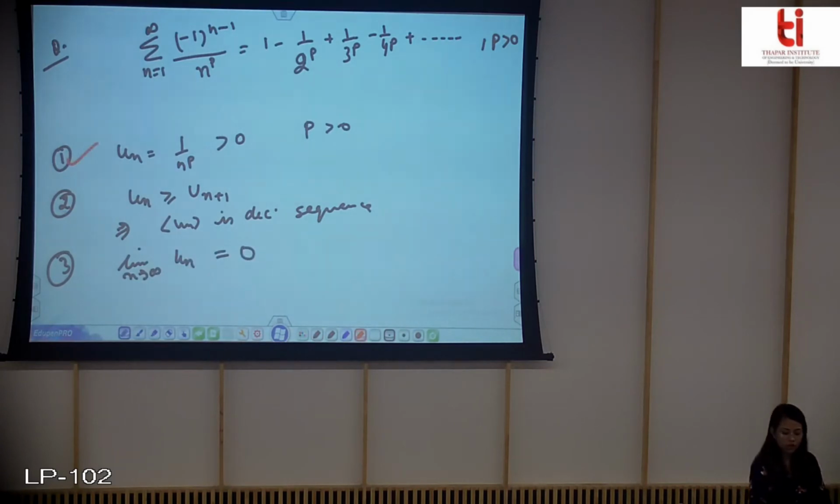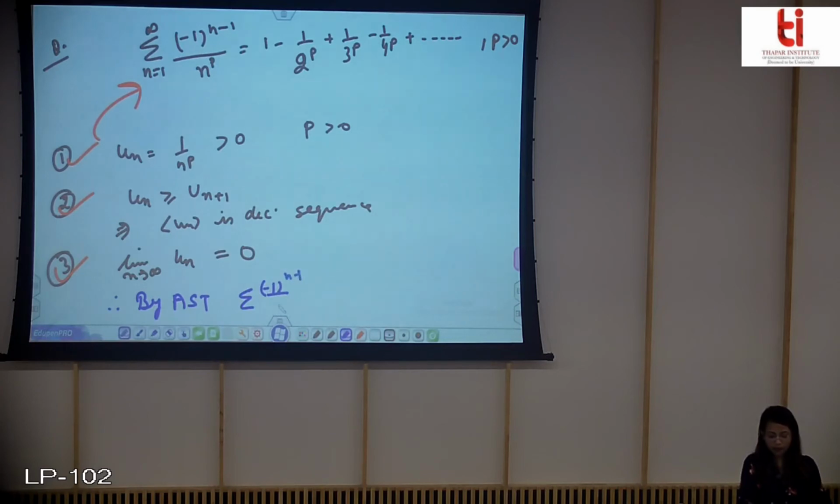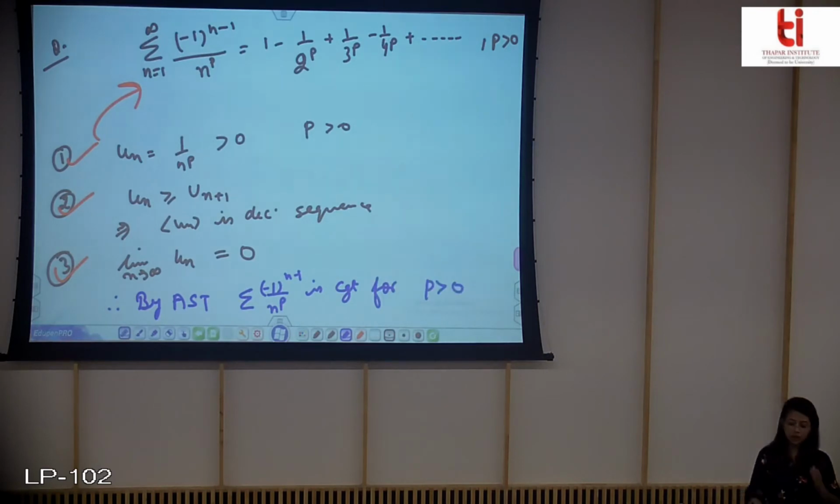So all the conditions are satisfied for this series, and therefore by the alternating series test, this series is convergent for p greater than 0.